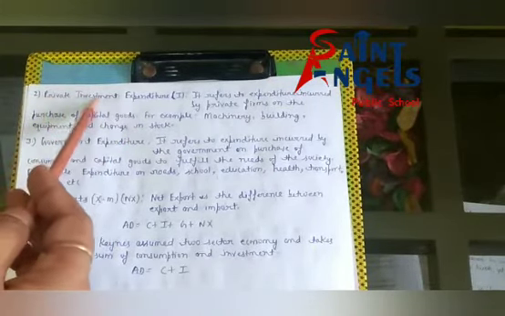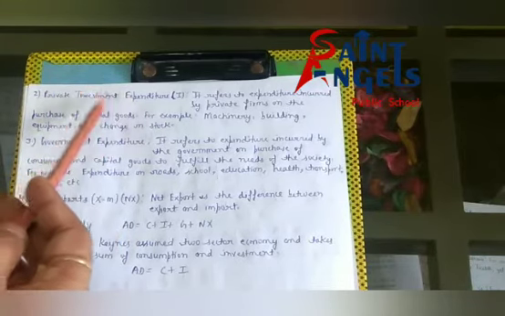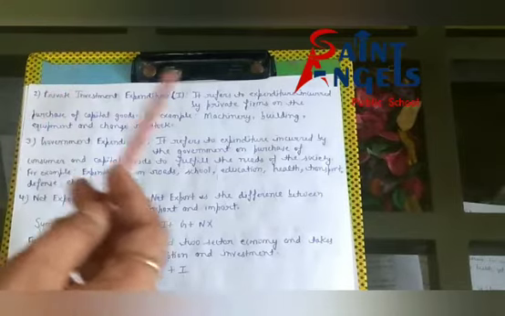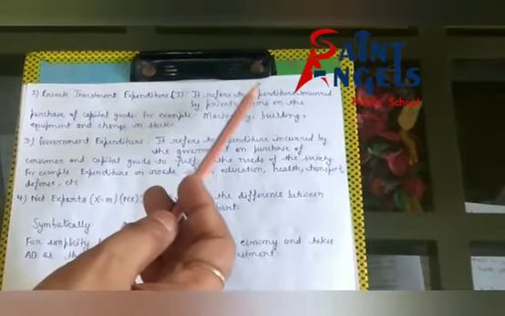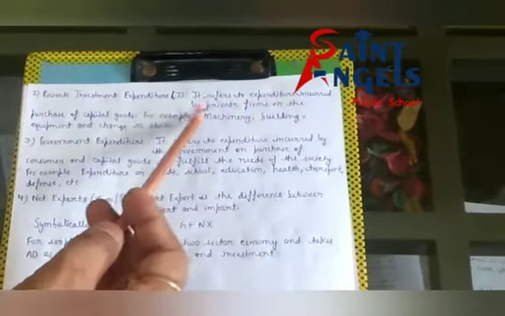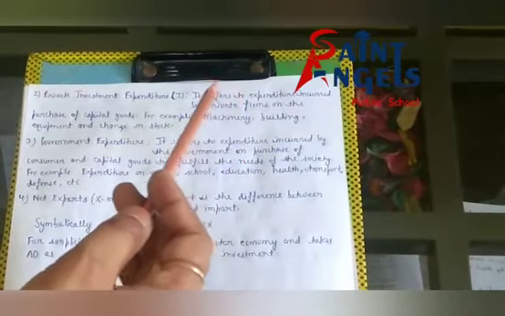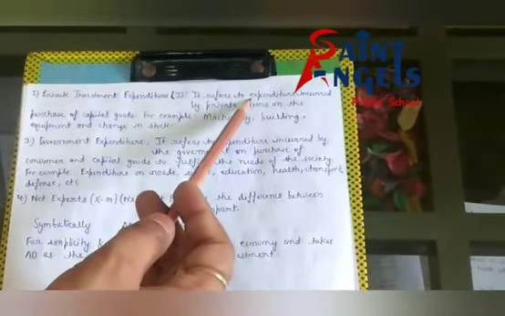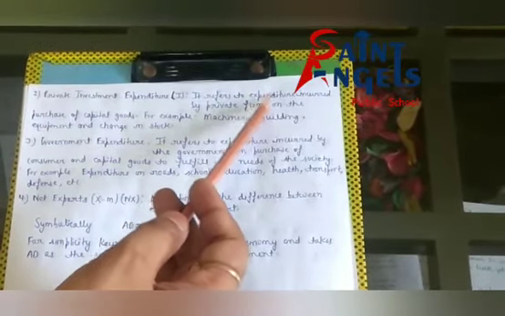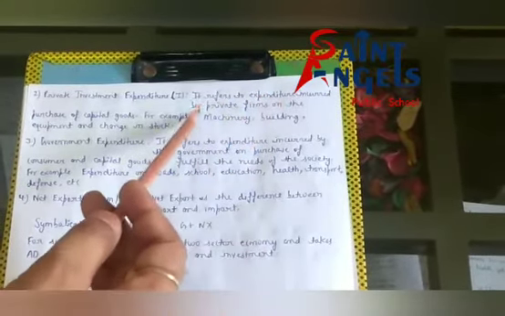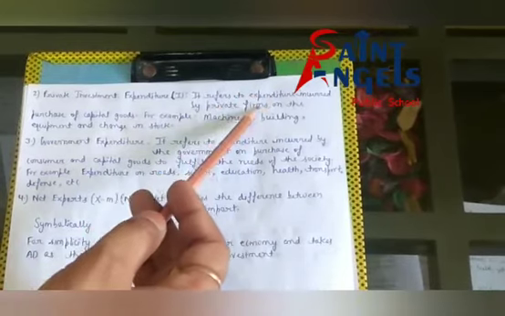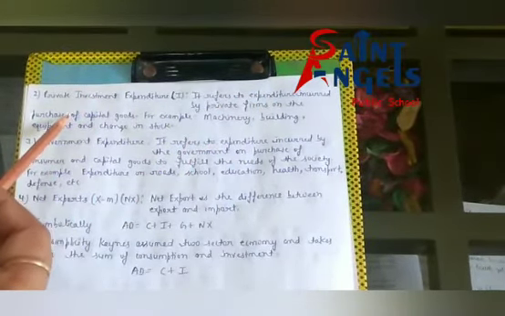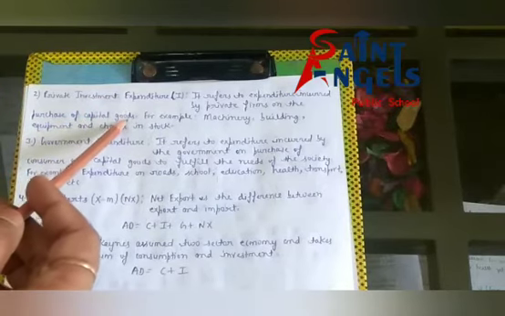Private investment expenditure relates to the firm sector. It refers to total expenditure incurred by private firms on the purchase of capital goods.